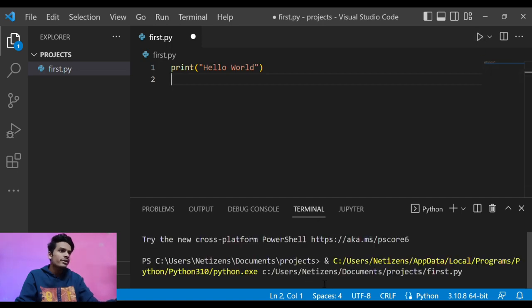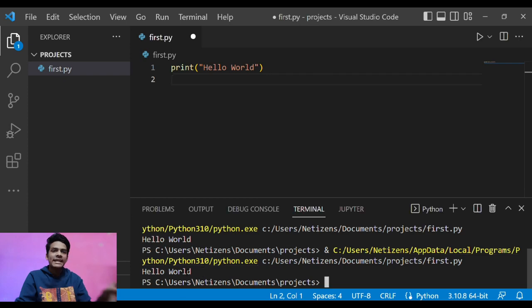Yep, here it is, hello world, and here is the simple program that you ran in the first place.